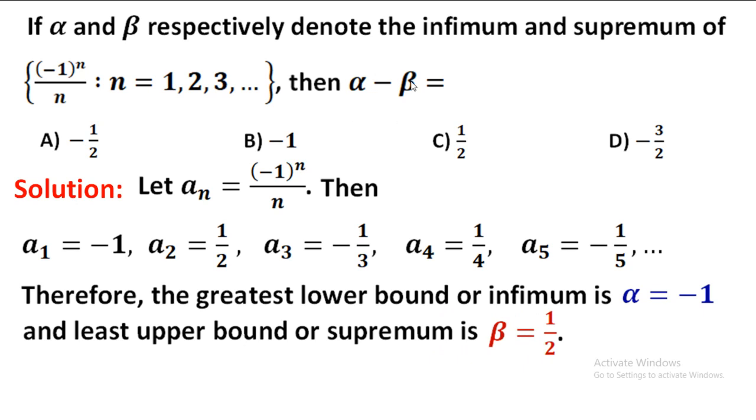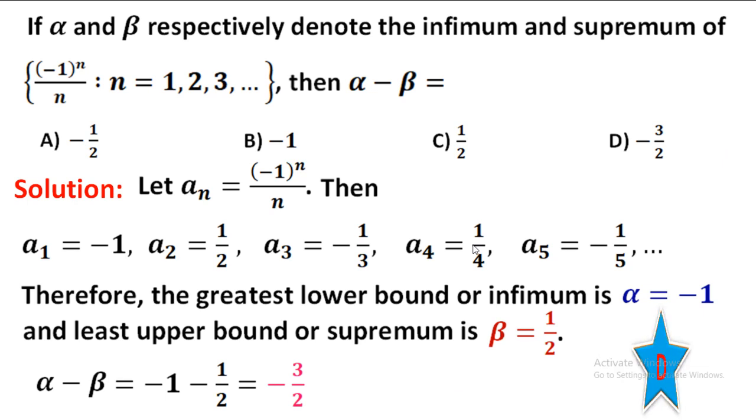So what we have to compute is alpha minus beta, infimum minus supremum. Alpha minus beta is equal to minus 1 minus 1/2, which gives minus 3/2. What is the right option? Capital D. D is the right option.